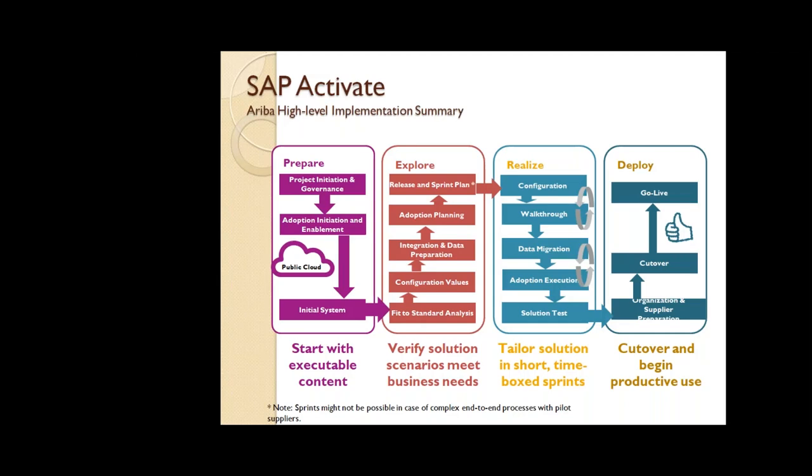In SIT2 again we have to perform the end-to-end testing. During SIT2, remember we are not only doing the testing, we are also capturing the step-by-step process. For example, how we are testing the P2P cycle for services: create the PR with item category services, add the parent item, child item, enter this information. All the steps should be in one template along with the screenshots. All this activity we do in SIT2.